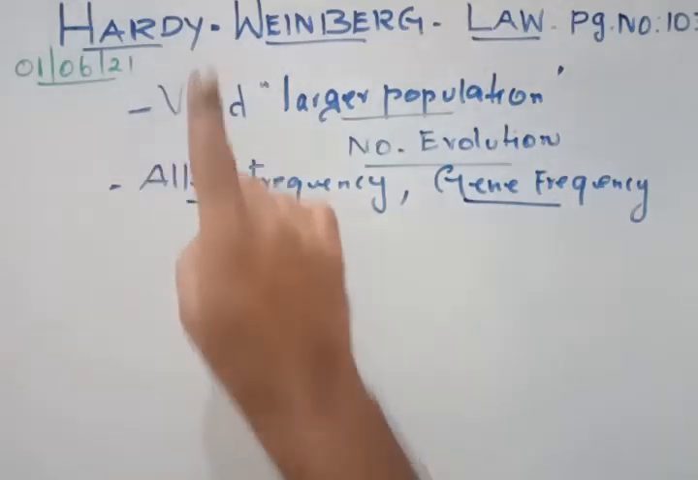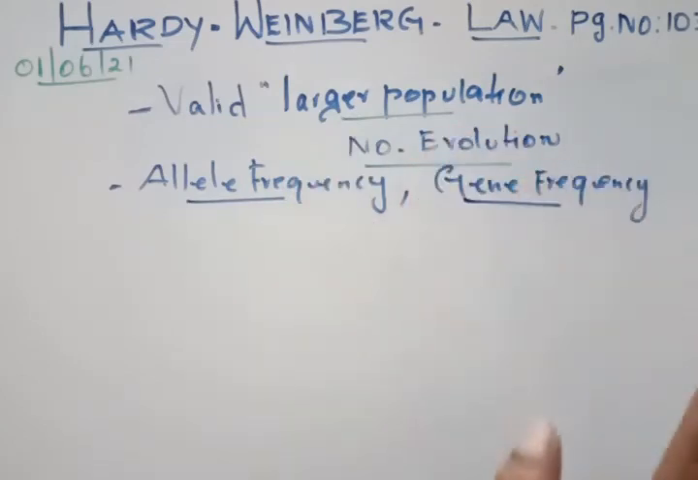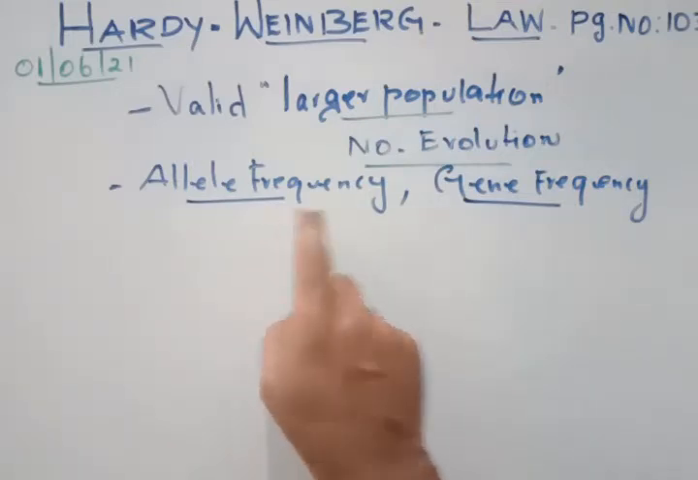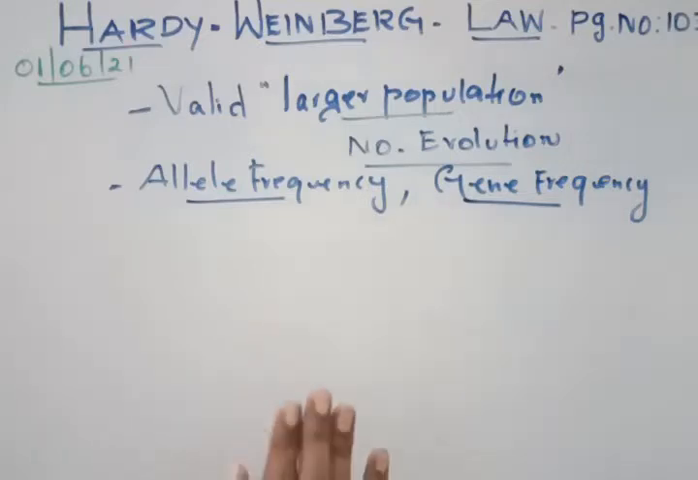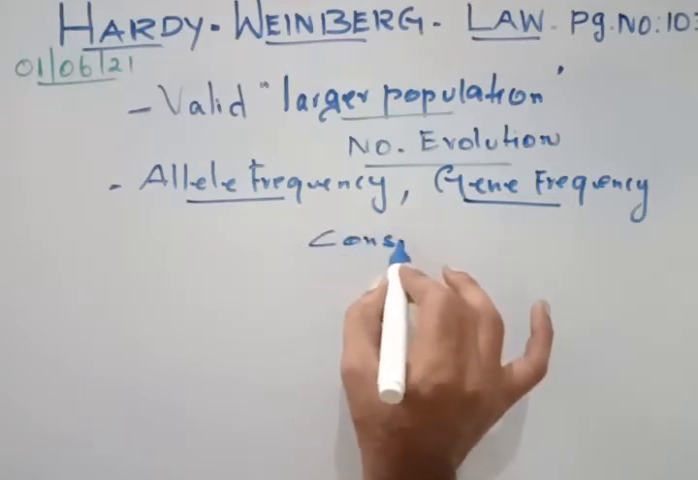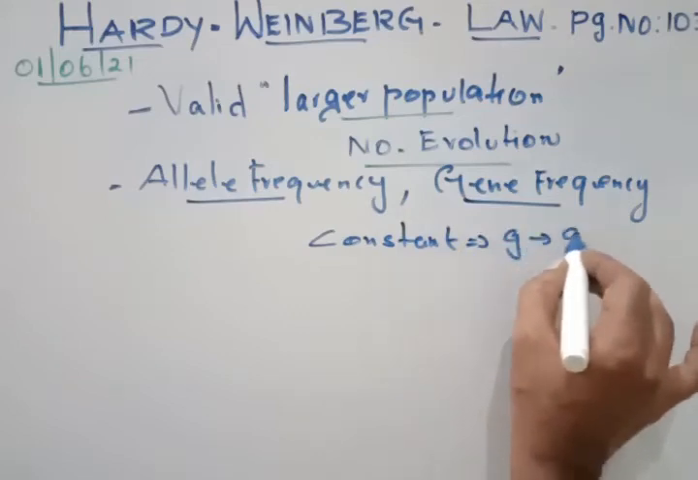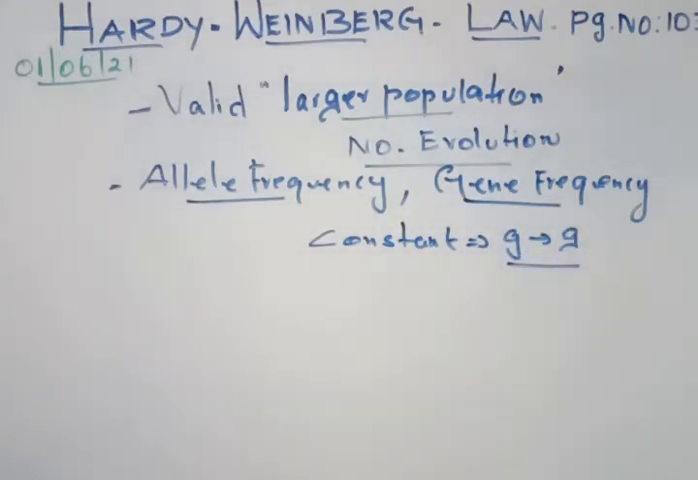Now what Hardy-Weinberg law states is that in a larger population where no evolution takes place, that means there are no changes in a particular organism, the allelic frequency and the gene frequency will always remain constant. Very important. So this allelic frequency remains constant from generation to generation. It is not undergoing any change. That means the gene in that particular population will never undergo any kind of change.